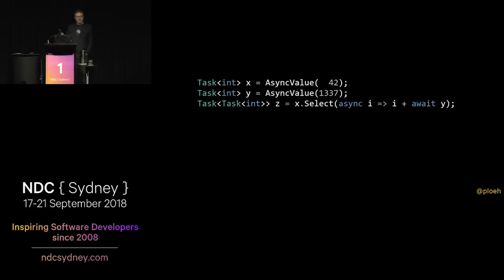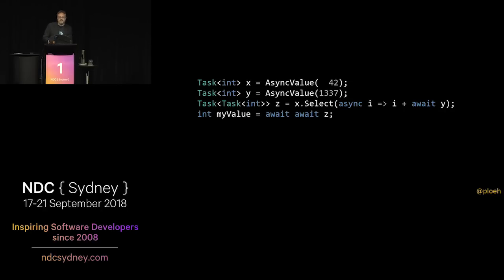And notice the return type. It's a Task of Task of int. It is a nested task. How do you get the value out of that? Well, you can actually go await z. I was really surprised when I saw this. I thought, can I do this? Yes, I can. It looks funny, doesn't it? But it's possible. It compiles. It works. But it's not what you want to do.